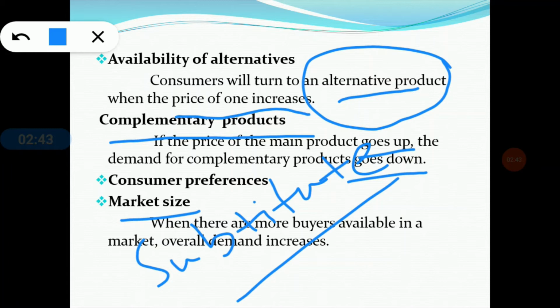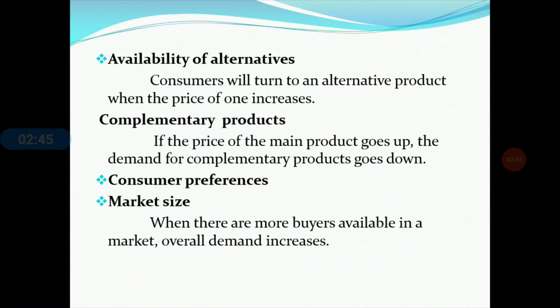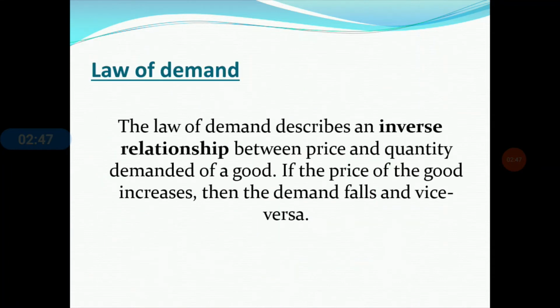Clear? Now we are going to the next concept, that is the law of demand, which is one of the most important concepts for today's discussion. We have already seen there are various factors: individual expectations, price of the product, price of other related products, taste and preferences, and the availability of alternatives.